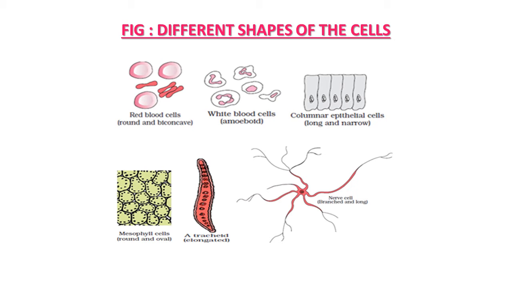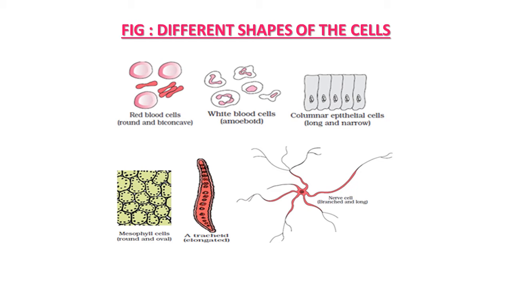Second, that is WBC, white blood cell. Its shape is near like an amoeba, irregular shape, and we can say here the shape is amoeboid in WBC. Third figure is about the columnar epithelial cell.